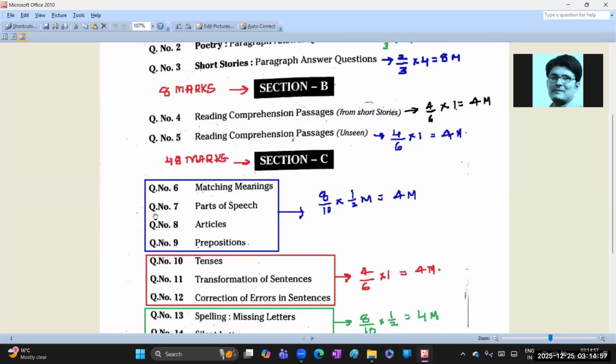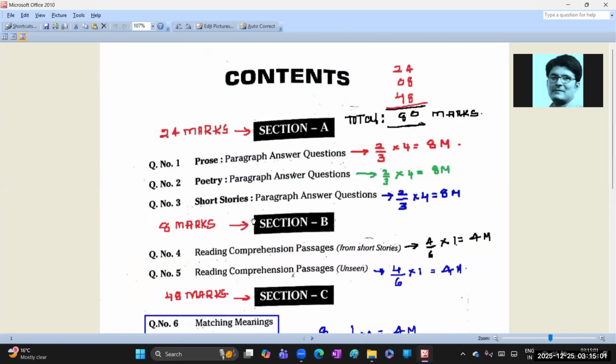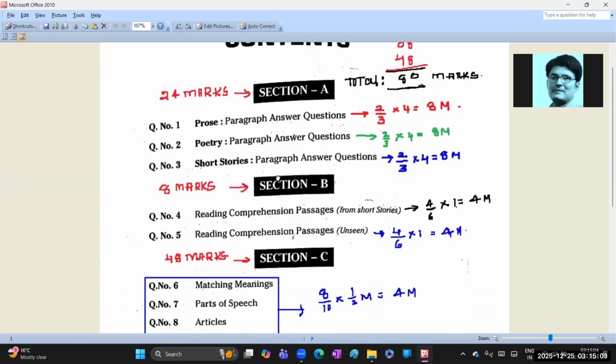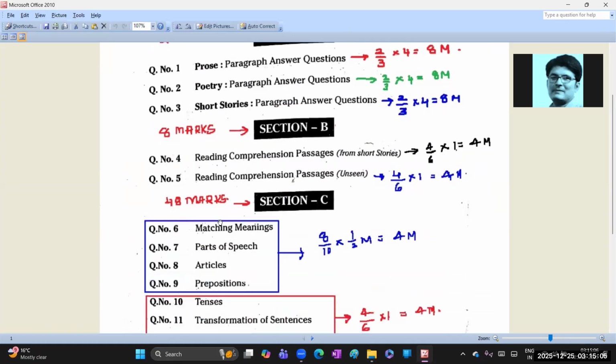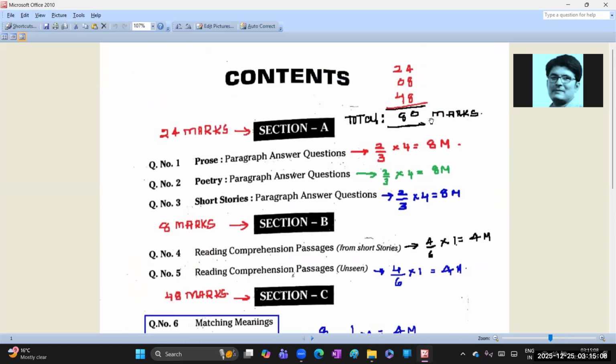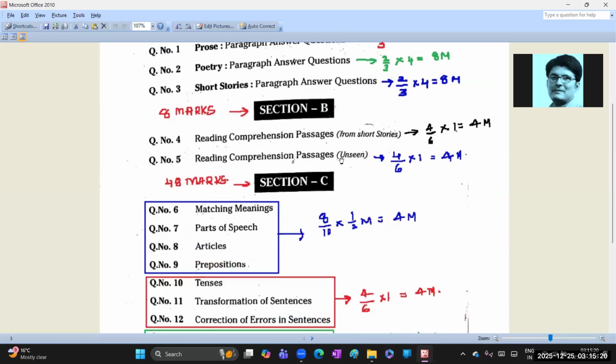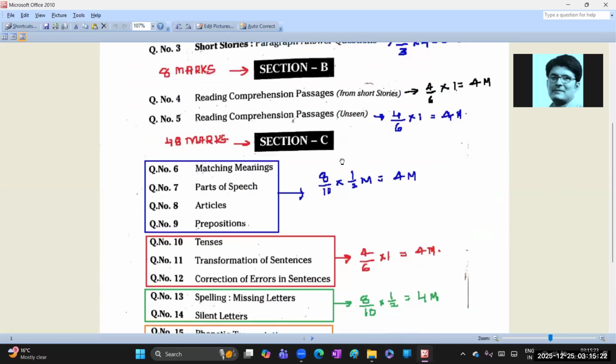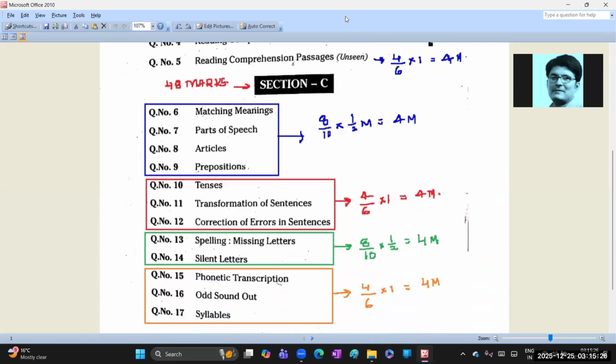But first in this video, we are going to learn parts of speech. Clear, guys? Section A is 24 marks, Section B is 8 marks, Section C is 48 marks. So in total you will get 80 marks, and the remaining 20 marks, as you know, will be for practicals. So 80 plus 20, then net you will have 100 marks. Clear, guys? So this is the syllabus part.